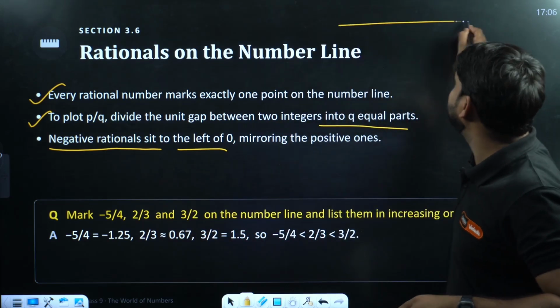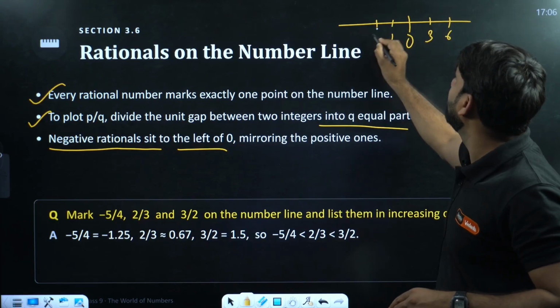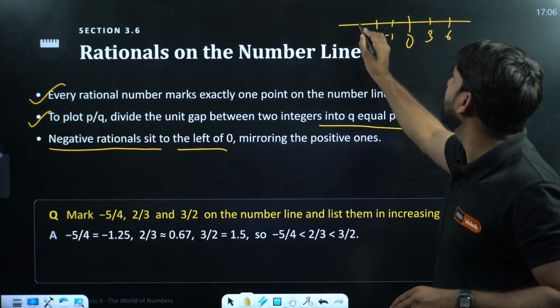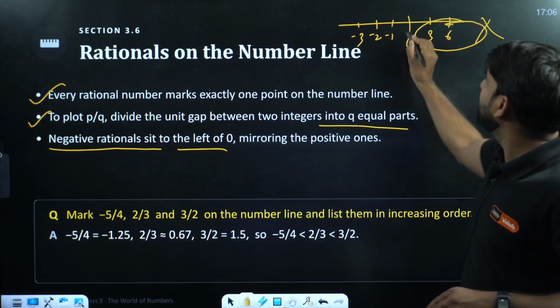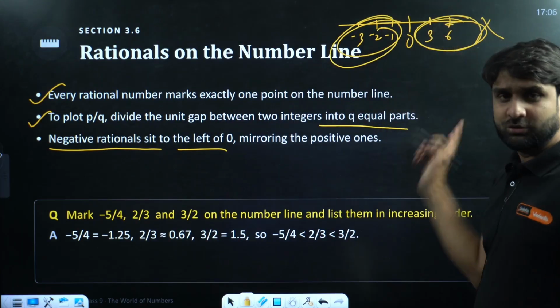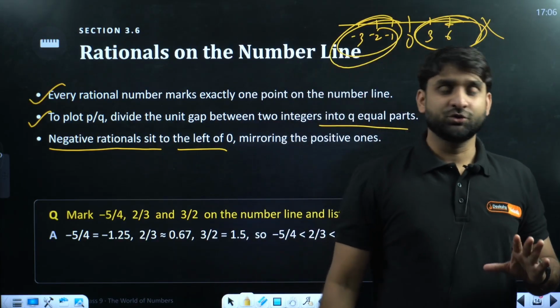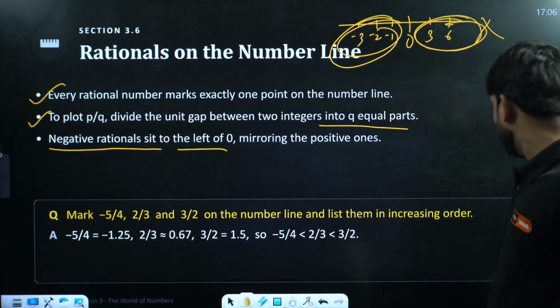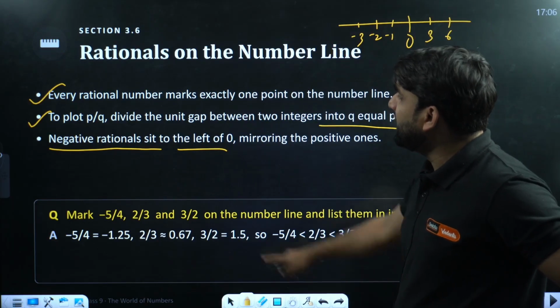We cannot take it in such a way. I mean, you are taking here 3, 6 and there 1, 2, -1, -2. No, this is not possible. These values are the mirror image of these, and these values are the mirror image of those. Both are mirror images of each other. The only difference is of sign. So you cannot take different values on both sides. Please keep it in mind. Okay, the third point is the negative rational set.